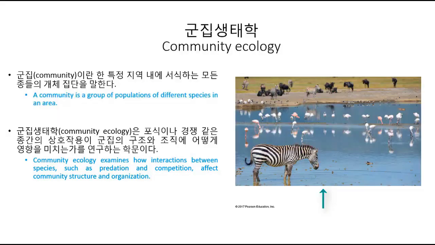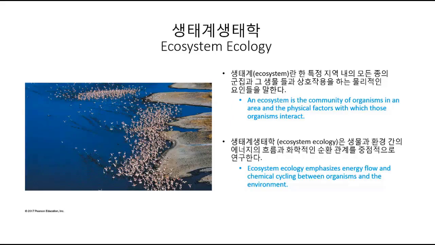The picture on the left of the slide shows a zebra, a flock of flamingos and a herd of wildebeest. But look carefully. Where is the predator in the picture? Can you see the crocodile? So the next biological level is ecosystem ecology.